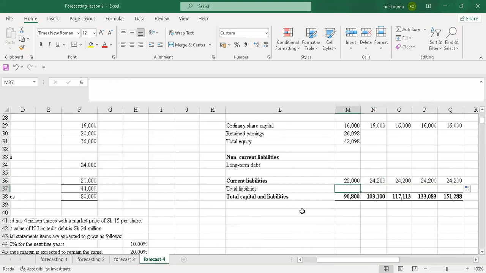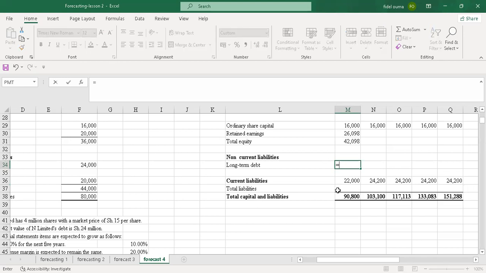So we don't have total liabilities because already we don't have the long-term debt. But we know that to get the long-term debt, we're told it is the balancing figure here. So I'll say equals to, and I take the total capital and liabilities under this year, then minus the total equity, then minus the current liabilities, so that I can get the long-term debt.